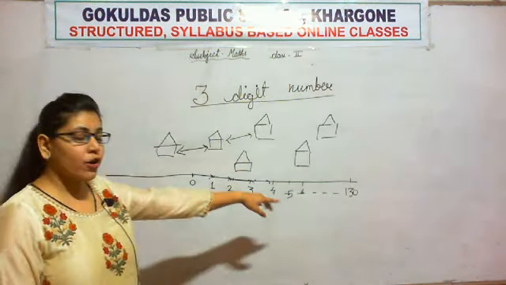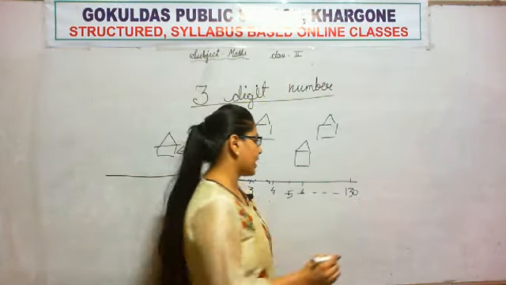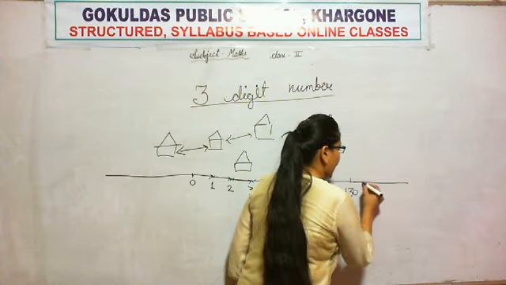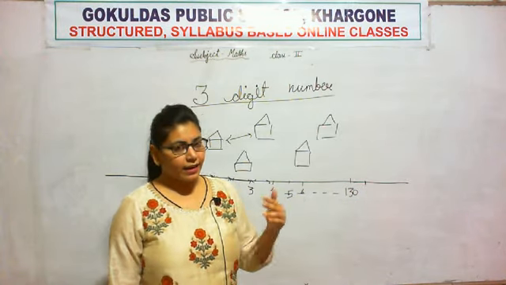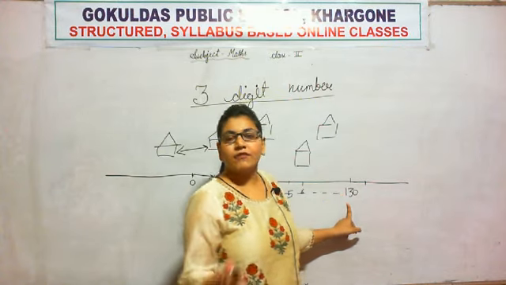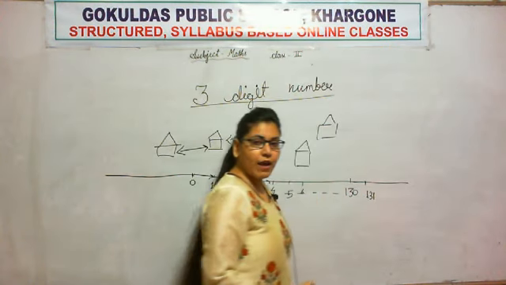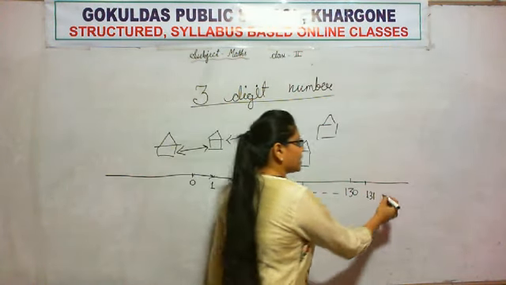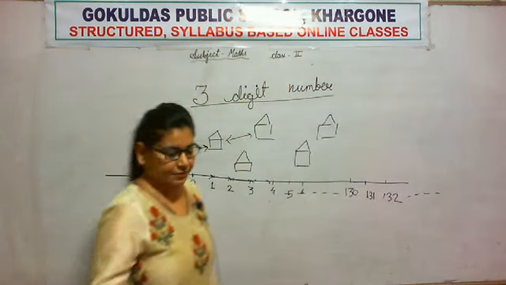You are all aware of 3-digit numbers. What will our next number be on this number line? 131. What comes after 130? 131. And then 132 and so on.